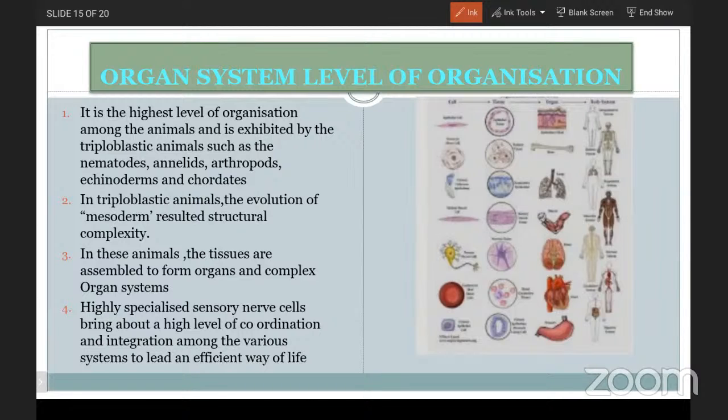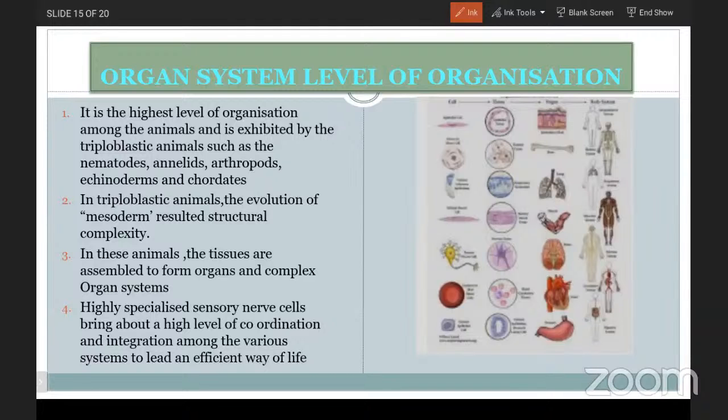Triplo means organisms having 3 germinal layers, and diplo means organisms having only 2 germinal layers. In triploblastic animals, the evolution of mesoderm resulted in structural complexity. Due to the presence of mesoderm, there is a chance of formation of organ systems. In these animals, the tissues are assembled to form organs and complex organ systems.